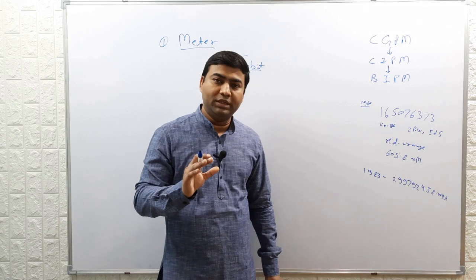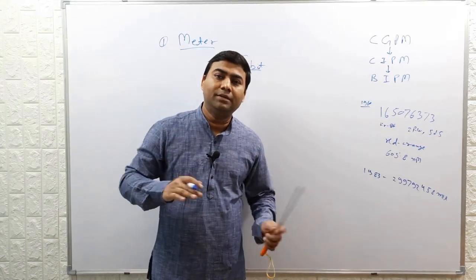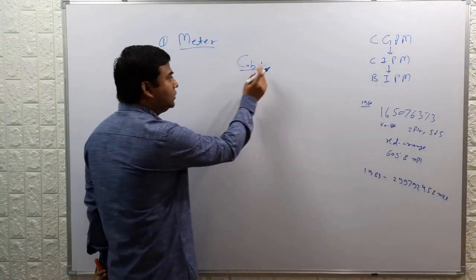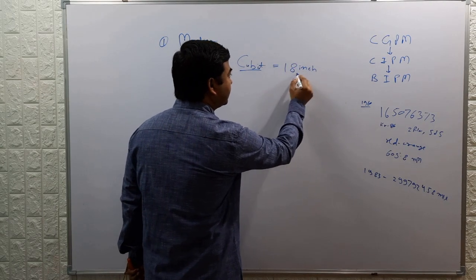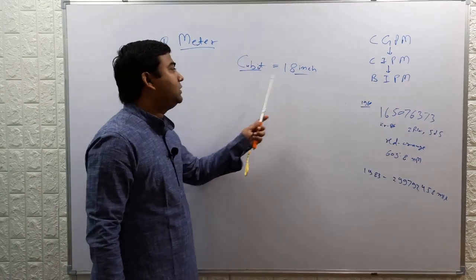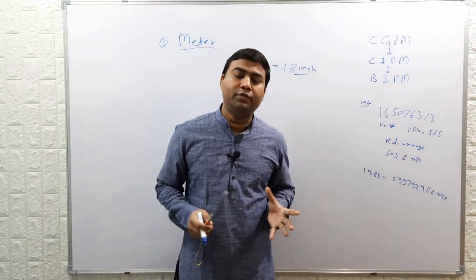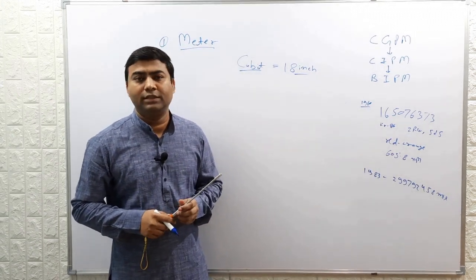Those royal cubits made of granite were used throughout Egypt and other Middle East countries. Presently, 1 cubit is 18 inch. So this is one of the famous units of length which was given by Egypt thousands of years back.